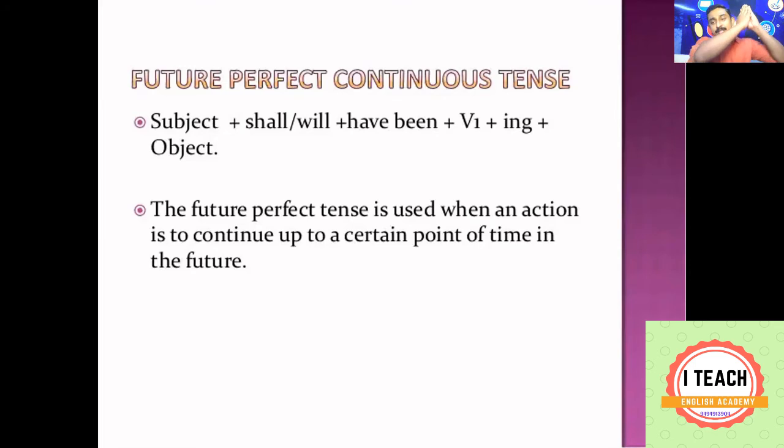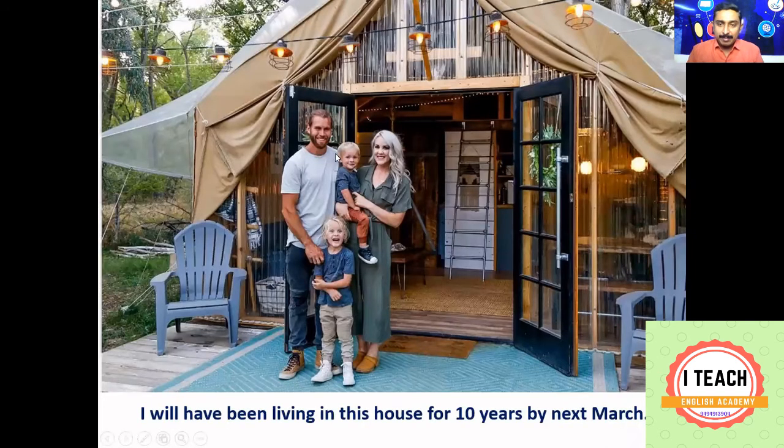Action started in the past, continued through the present, going to the future, and will end in the future. When you see an example, it will be clear. This family started living here 10 years back. It's a beautiful house, isn't it? This family started living in this beautiful house 10 years back. So when next March reaches, they will have been living in this house for 10 years. 10 years will complete by next March.